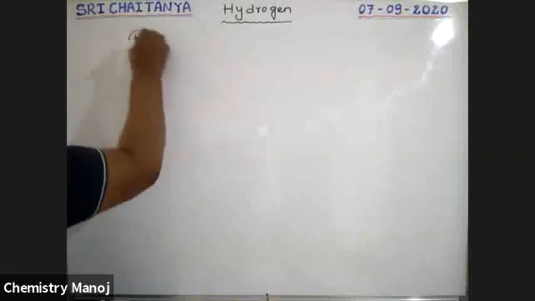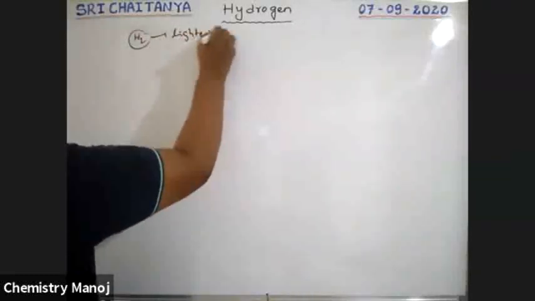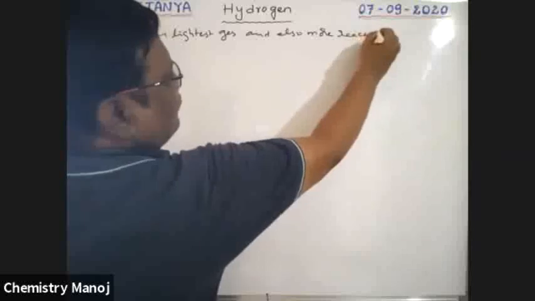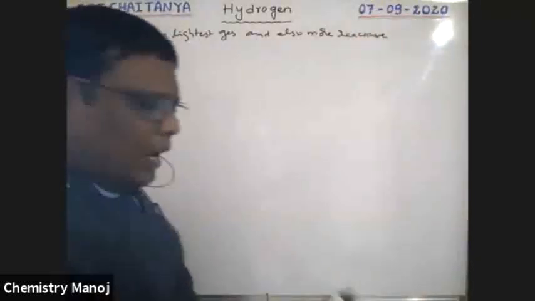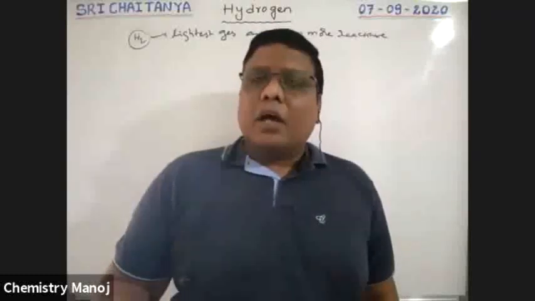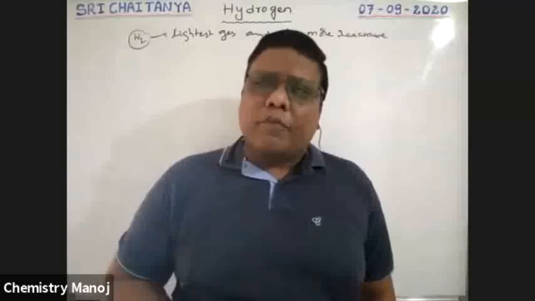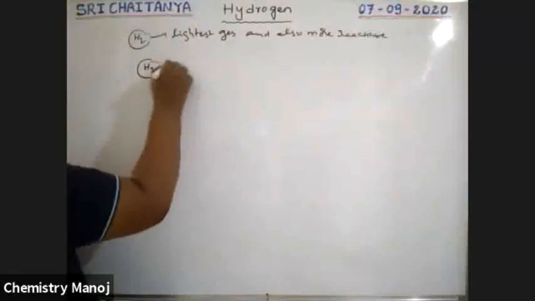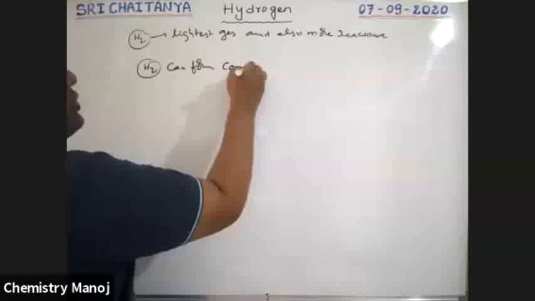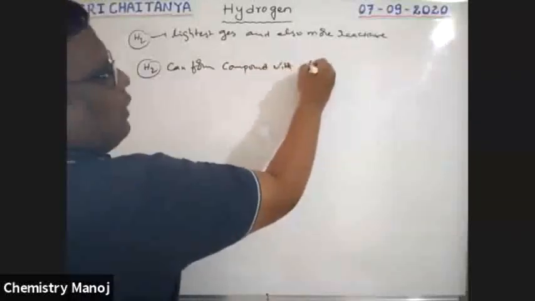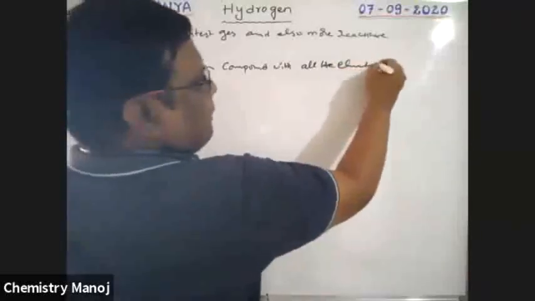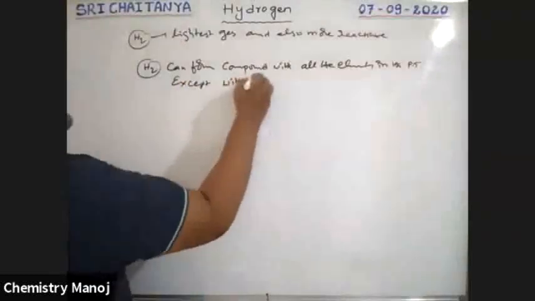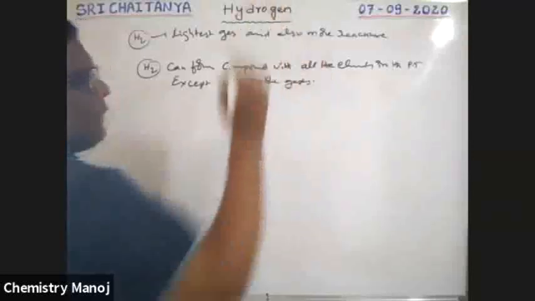Hydrogen combines with almost all elements in your periodic table and forms respective compounds, almost all except noble gases.